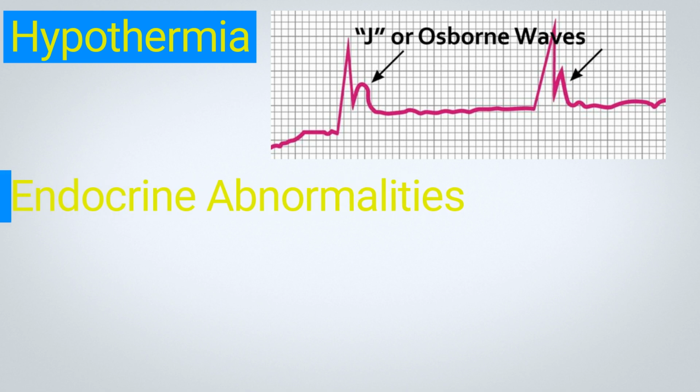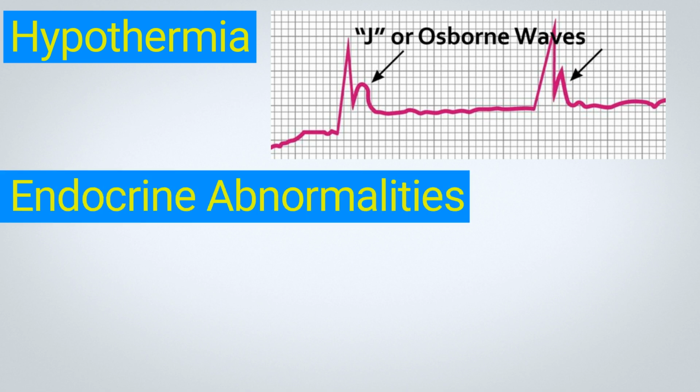Most endocrine disorders do not produce specific ECG changes. However, the ECG may play a crucial role in diagnosing and managing hormonal abnormalities. For instance, hyperthyroidism, usually due to Graves' disease, is often linked to an inappropriately high resting sinus heart rate. An unexplained high sinus rate at rest or atrial fibrillation should raise suspicion for hyperthyroidism.